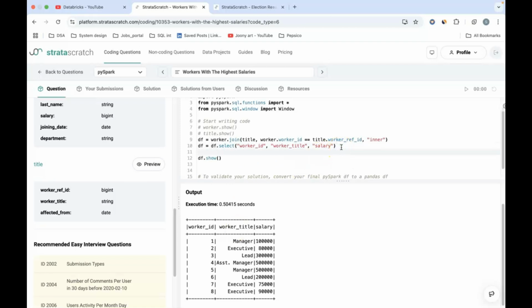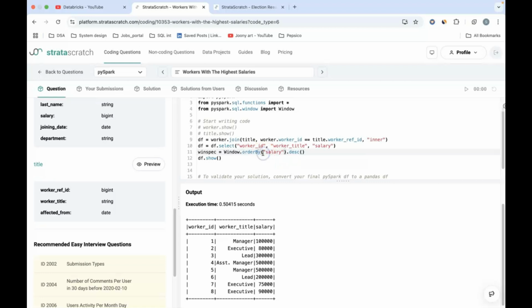For grouping the data, you can either use a group by or partition by, using the window spec. I will be using the window spec in order to group it because if there are multiple worker titles, I need all of them, right? So I will introduce a window spec. In this window spec, I will use Window dot order by salary, in basically a descending order.